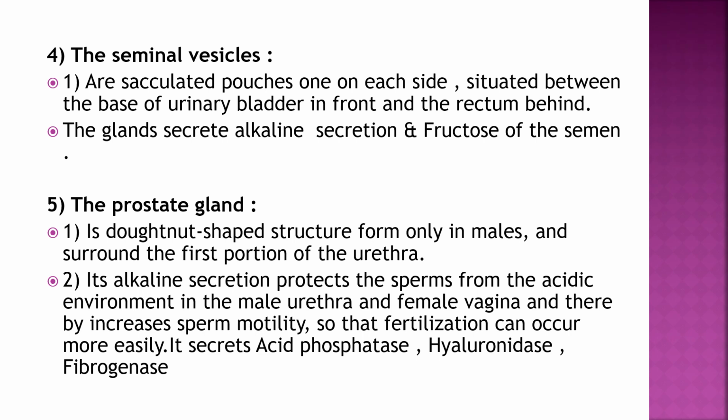Next is the prostate gland. It is a donut shaped structure formed only in males and surrounds the first portion of the urethra. Its alkaline secretion protects the sperms from the acidic environment in the male urethra and female vagina, and thereby increases sperm motility so that fertilization can occur more easily. It secretes acid phosphatase, hyaluronidase and fibrinogenase.